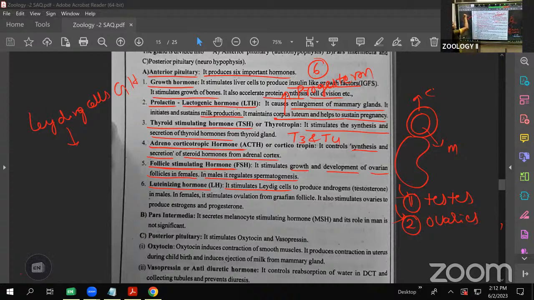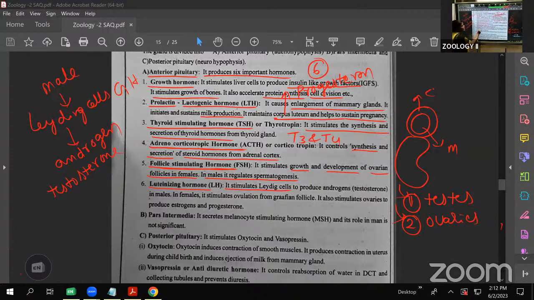In the males, inside the testes, the Leydig cells are present. These Leydig cells produce the androgens. That androgen is called the testosterone hormone. What is the use of this testosterone? It is helpful for spermatogenesis, and it maintains the secondary sexual characters in the male.